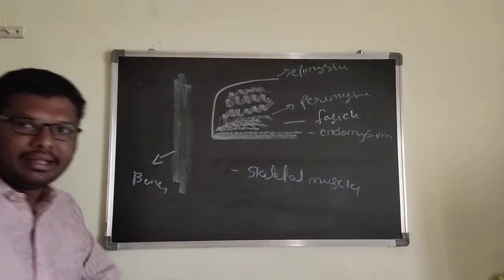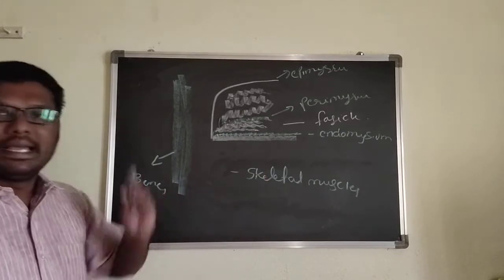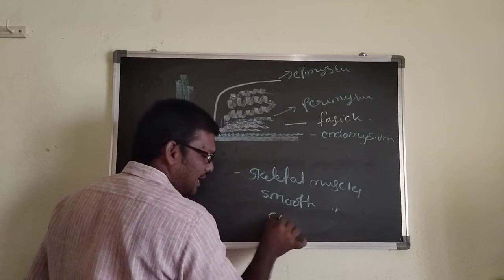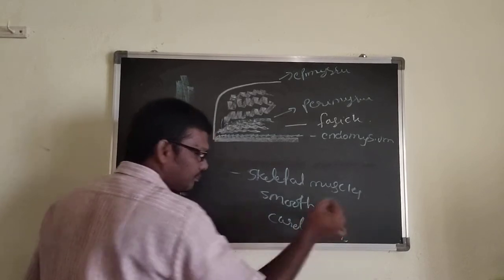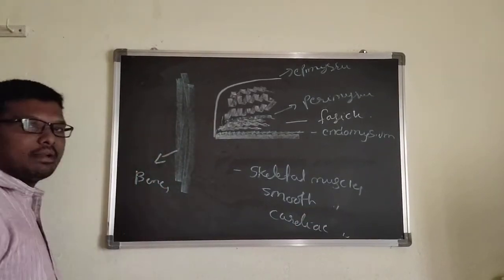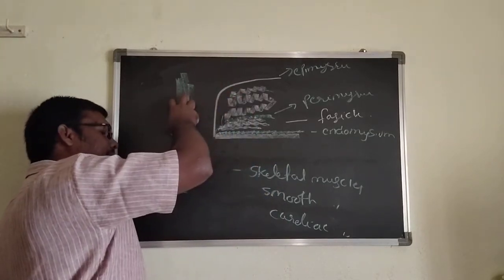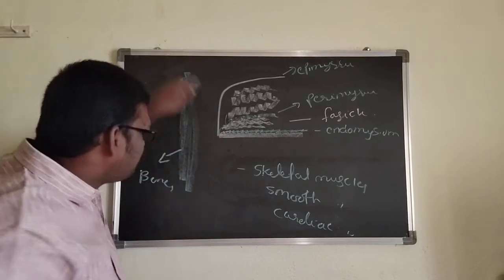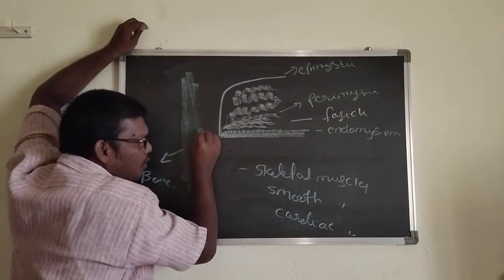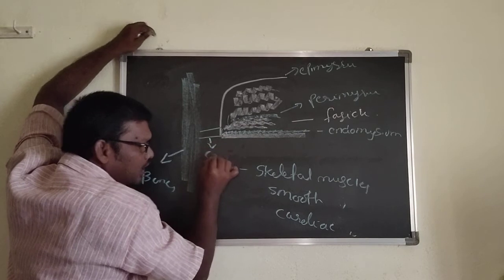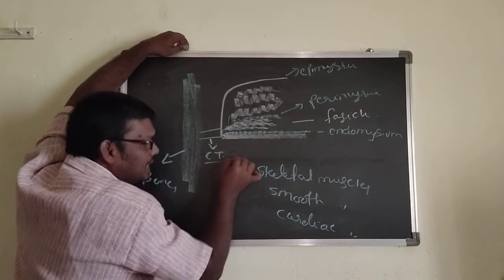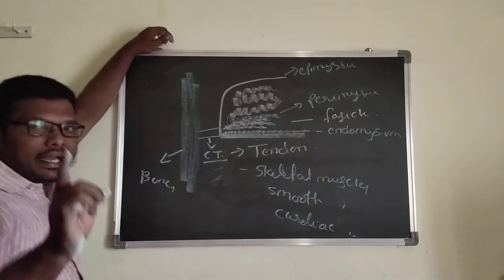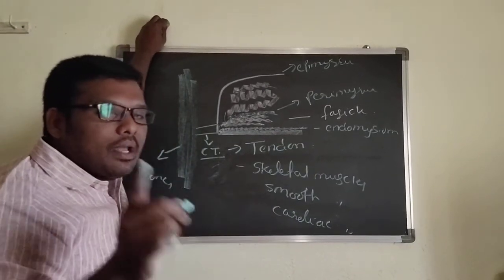Basically, in our body, three types of muscles are there. One is skeletal muscle, another is smooth muscle, another is cardiac muscle. So what is skeletal muscle? The muscles which are attached to the bones are called skeletal muscles. This muscle is attached to the bone by a connective tissue. That connective tissue is called a tendon. I already said tendon is a dense regular connective tissue.